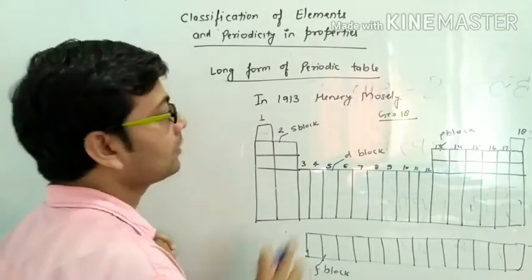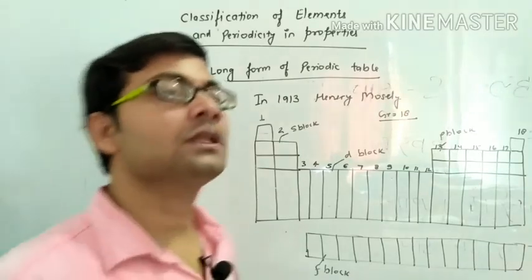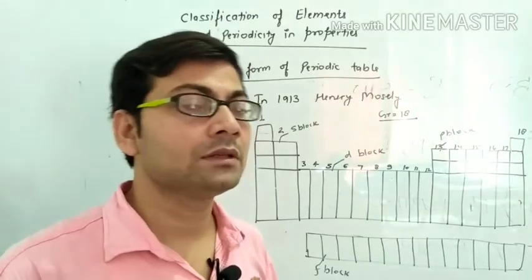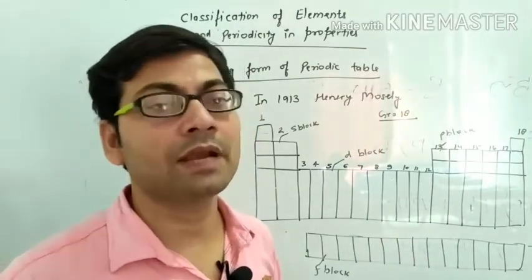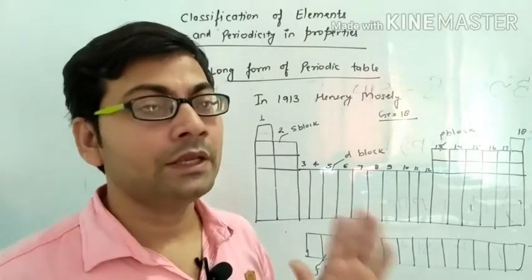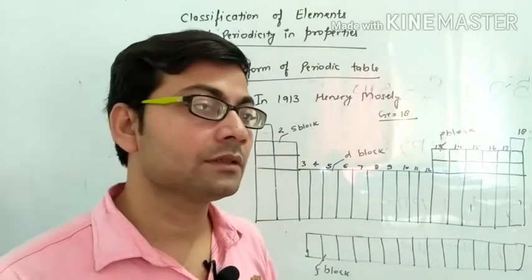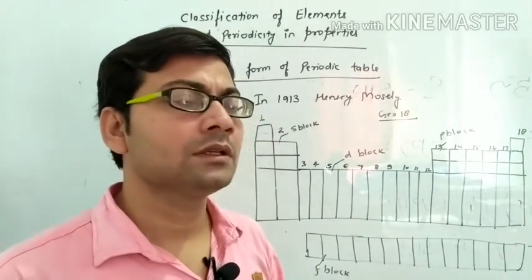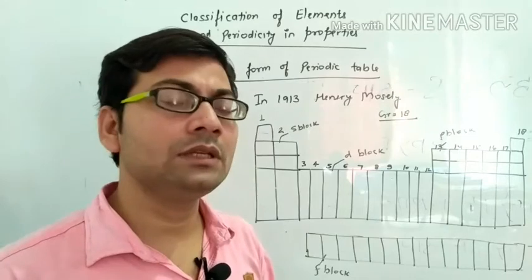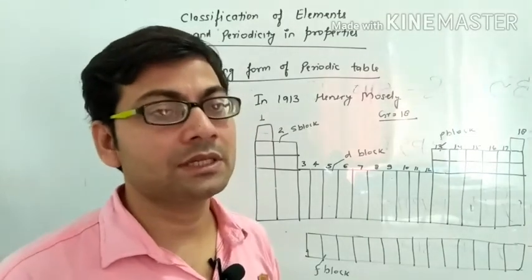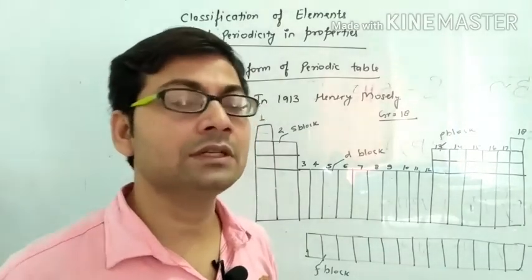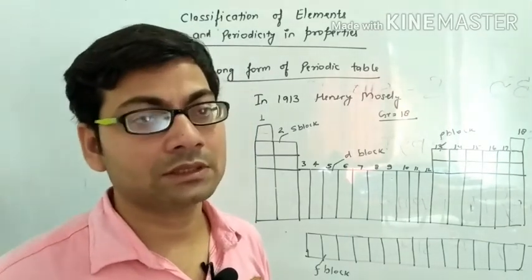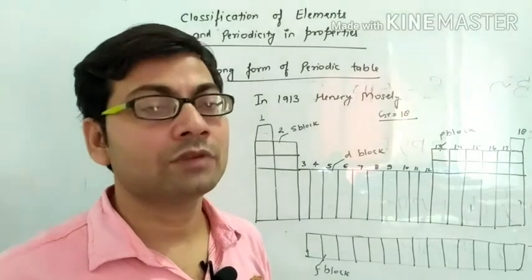As you know, when we fill electrons in atomic orbitals, we apply the Aufbau principle, Pauli exclusion principle, and Hund's maximum multiplicity rule. In the case of the Aufbau principle, we take the principal quantum number 1 to 7. Nowadays only 118 elements are present, so their electrons are filled basically in 7 shells, not exceeding 7.